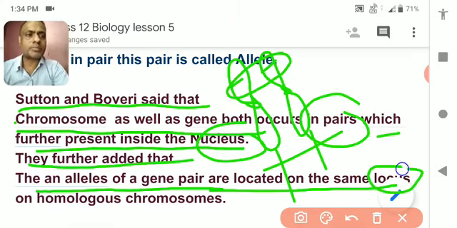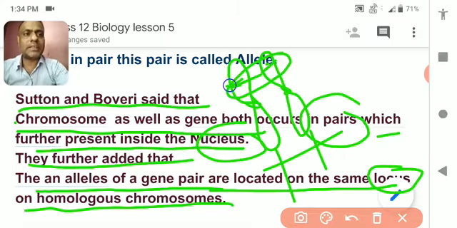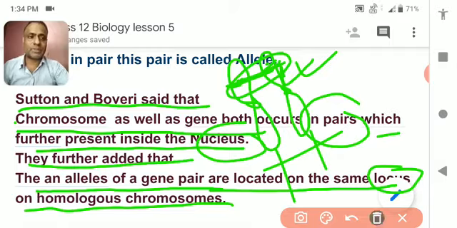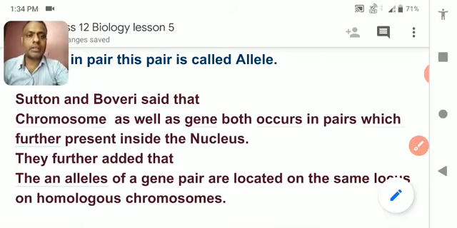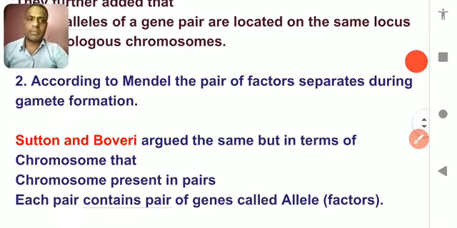Locus means place, a place on the homologous chromosome. Same locus, same place. See, it is the same place. When both the chromosomes stand just beside one another, at the same position, the same kind of genes are present. So the pair of genes is called an allele. I think you understood? Now comes the second point.